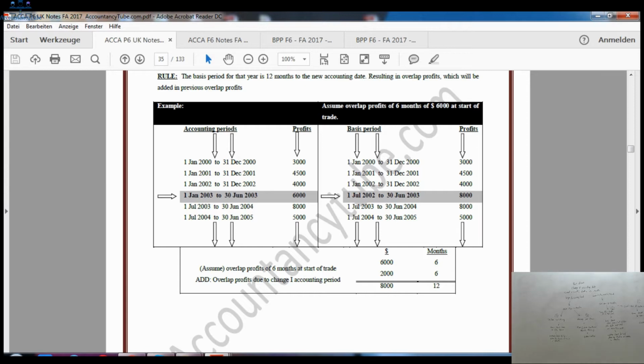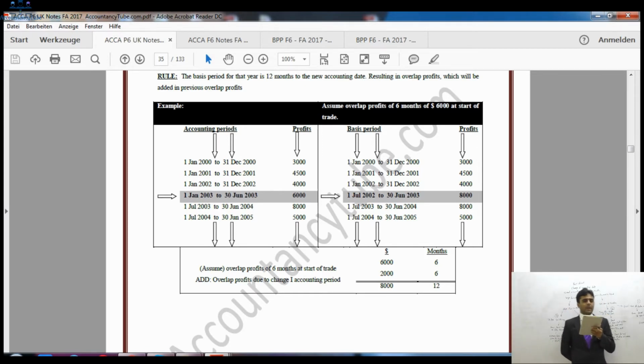Now, in the example, it says on the left side, accounting periods are given. So we made our accounts from 1st of January 2000 to 31st of December 2000. Profit was £3,000. Likewise, we kept doing until 31st December 2002. Now, our year end was 31st December every year.